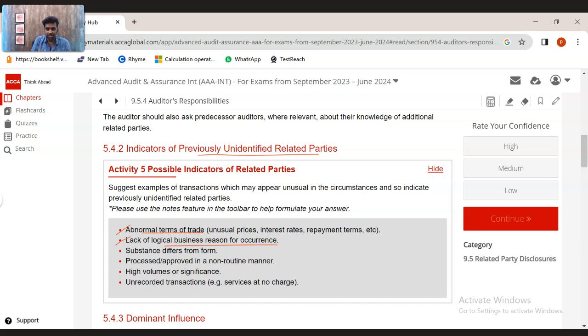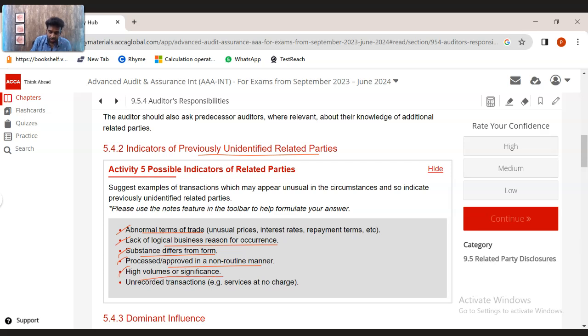Lack of logical business reasons for occurrence. Certain transactions, there is no business reason for occurrence. Suddenly a transaction comes in. Substance differs from the form. The contracts actually, what they have mentioned in the title, but they are doing something else. They are processed and approved in a non-routine manner. Certain transactions with certain relationships are done in a different, non-routine manner. They don't go through normal terms.